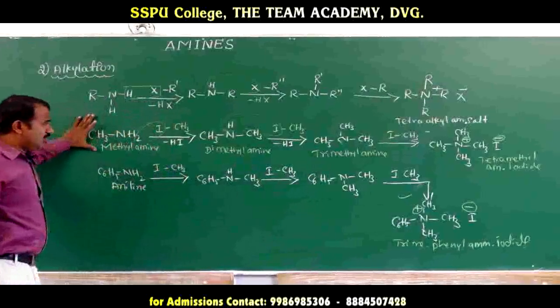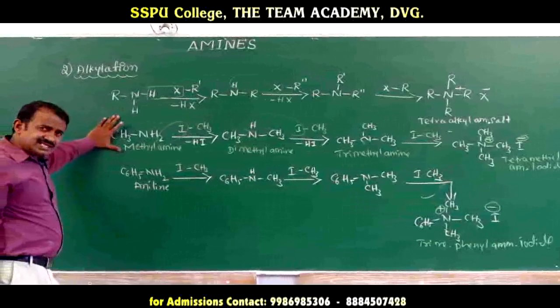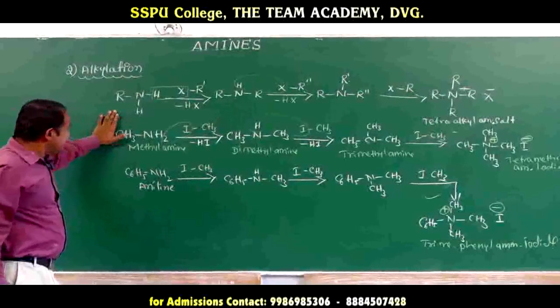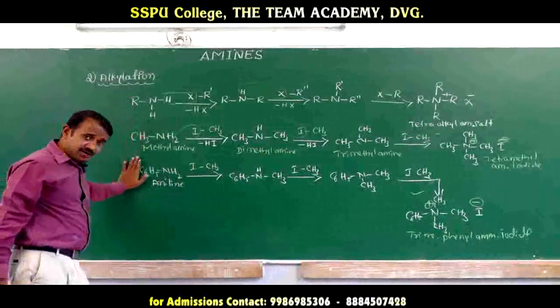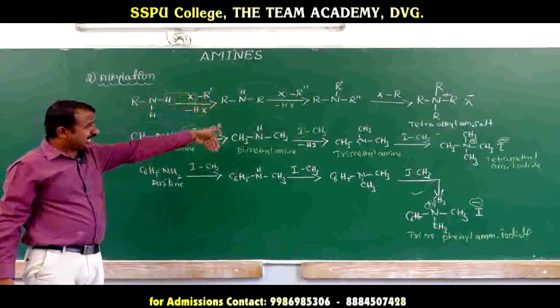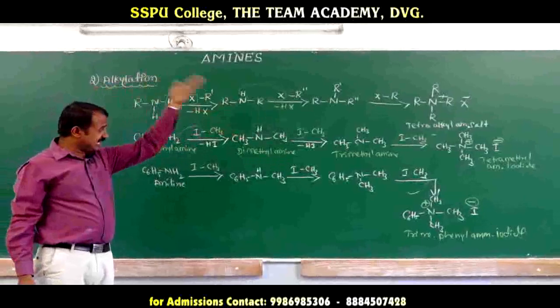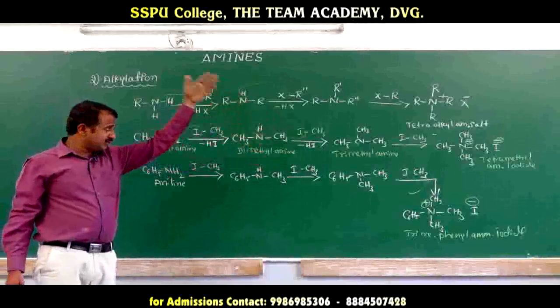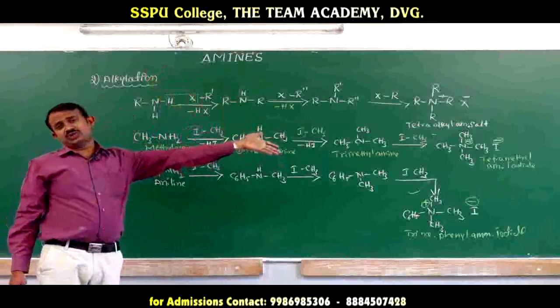Okay, what happens? Aliphatic amines and aromatic amines react with alkyl iodide. You will get a secondary amine, tertiary amine, quaternary ammonium salt.